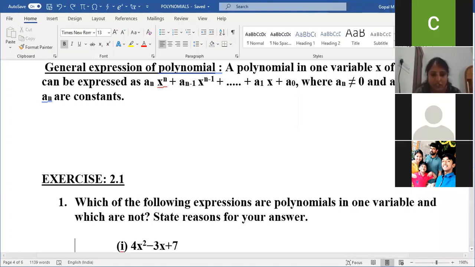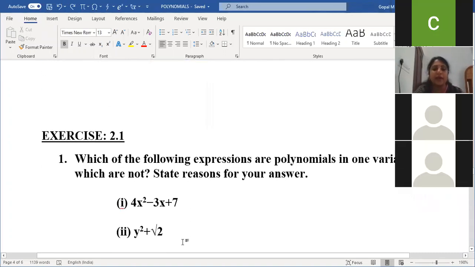Are you able to see the first question? 4x square minus 3x plus 7 is a polynomial in one variable, because it contains only one variable, x. That's why it is a polynomial in one variable. What about the second one? This is also a polynomial in one variable, because it contains only y as a variable.